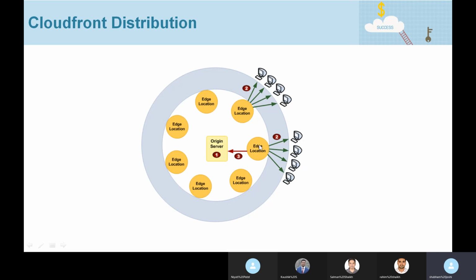This edge location will see that it does not have this object in its cache, so it will make a request to the origin server. It will get that object, cache it in its edge location, and then send it back to the client computer that made the request. Then for subsequent client computers requesting the same object, the edge location will directly serve it from the cache.